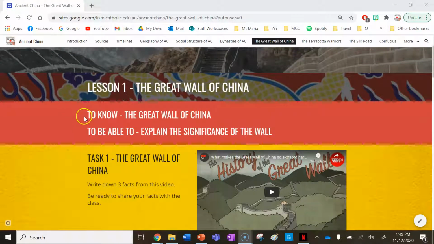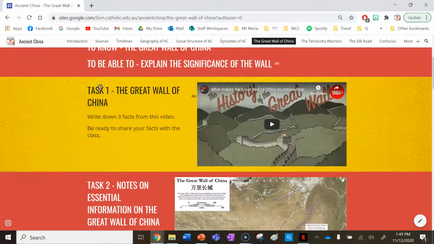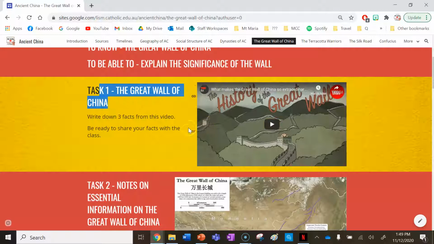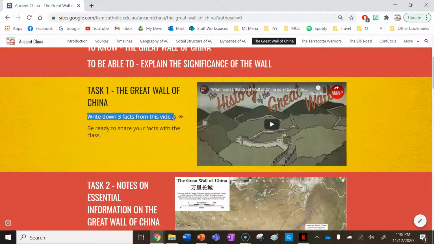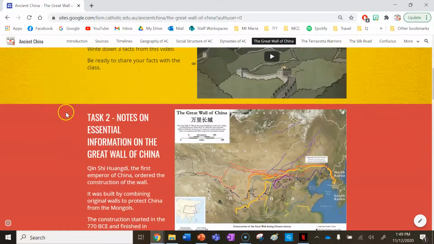So, your success criteria for this lesson. By the end of this lesson you need to know the Great Wall of China, and you need to be able to explain the significance of the wall. Task 1 is the Great Wall of China video by TED. All you have to do is watch this video here and write down 3 facts in your books while watching the video. Be ready to share your facts with the class as well.